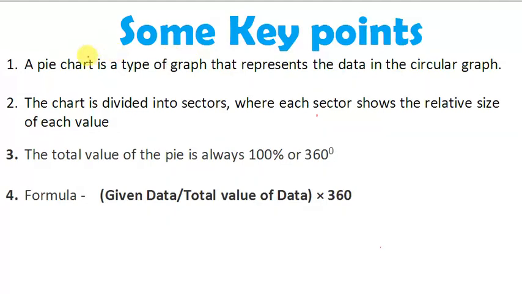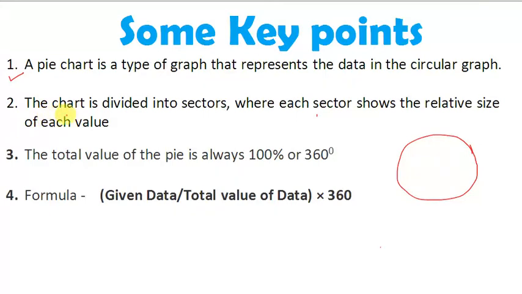So here there are four important points of pie chart. The first point is a pie chart is a type of graph that represents the data in a circular graph. It is very straightforward. If there is any data, then the whole data will be represented in one circle.